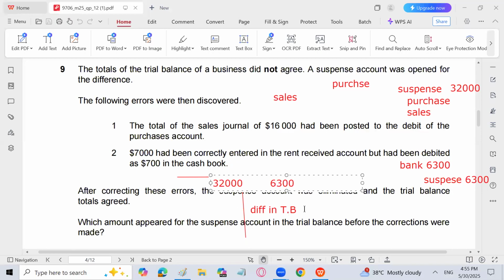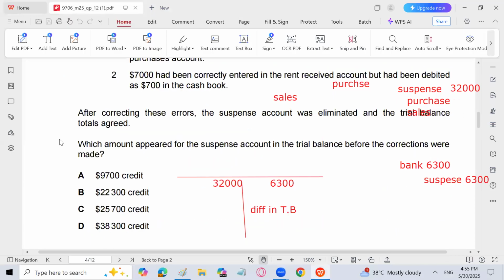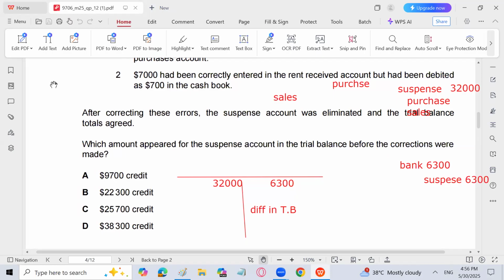Now, what is the answer? 25,700. Yeah, 25,700 credit is going to be the answer. So C is the answer. 25,700 credit. Okay, let's move forward.